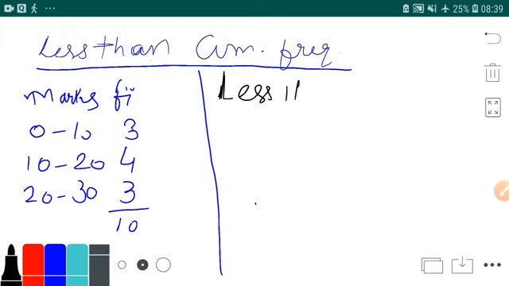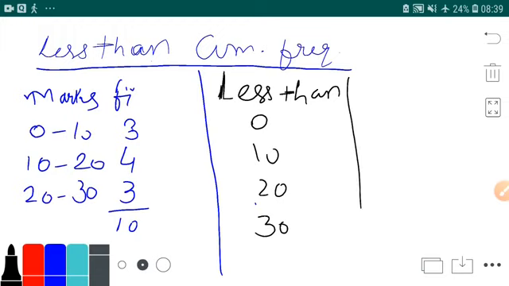We will classify the table something like this, less than. I'll write like this: less than 0 marks, less than 10 marks, less than 20 marks, less than 30 marks. Now how many students are having less than this? So this is known as CF, that is cumulative frequency. Now pay attention here.